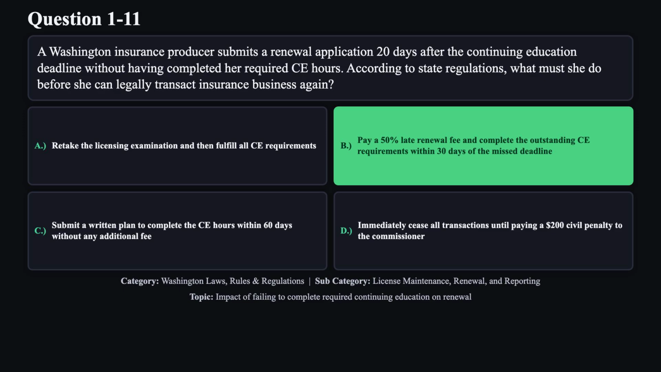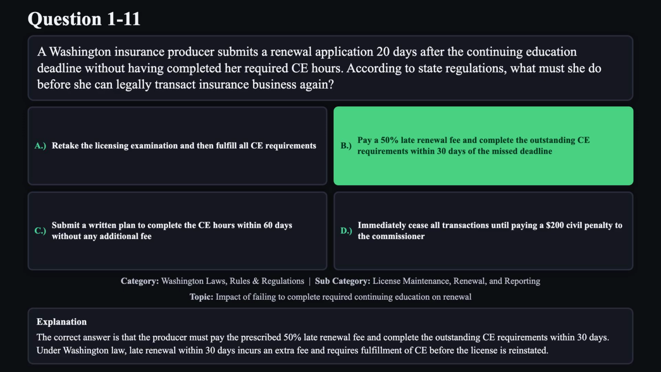The correct answer is B. The correct answer is that the producer must pay the prescribed 50% late renewal fee and complete the outstanding CE requirements within 30 days. Under Washington law, late renewal within 30 days incurs an extra fee and requires fulfillment of CE before the license is reinstated.